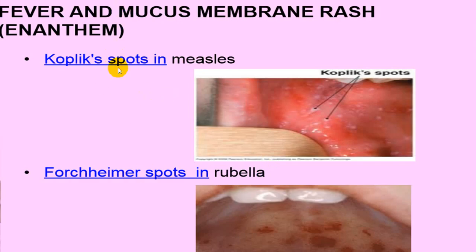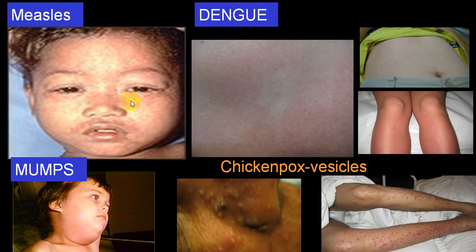You can have certain oral cavity findings like Koplik spots, very frequently seen in measles. There are what are called Forchheimer spots in case of rubella, again seen in the oral cavity. We call it enanthema, that is inside. When you see it over the skin, we call it exanthema. These are all seen in measles, dengue. You can see a typical rash in measles, dengue. You will see a parotid gland enlargement and glandular enlargement in the submandibular glands.